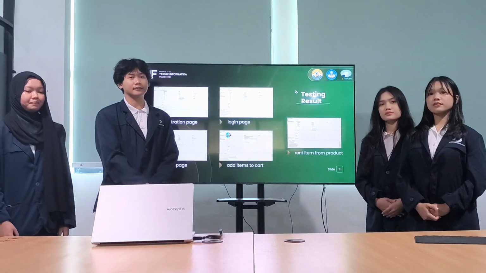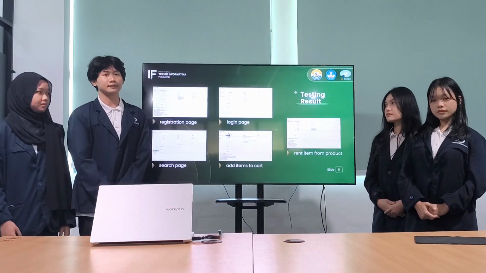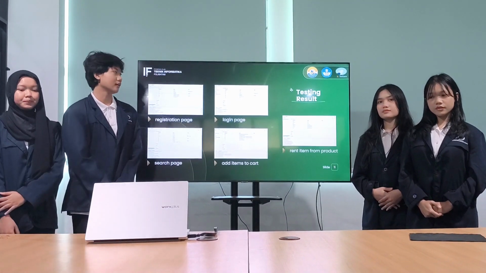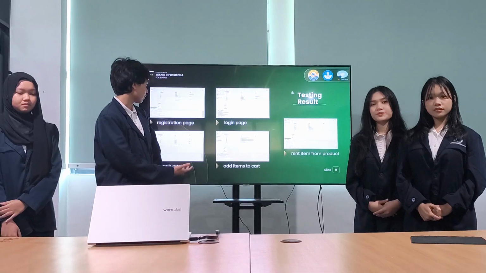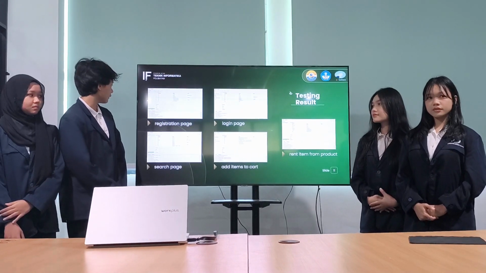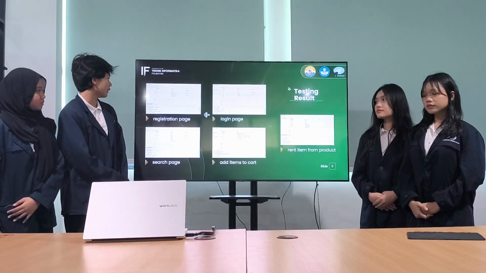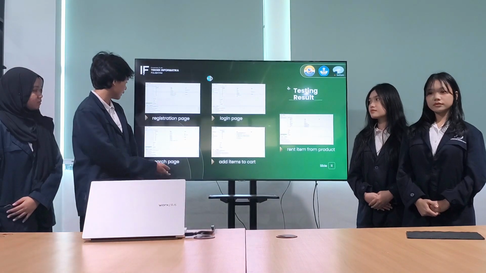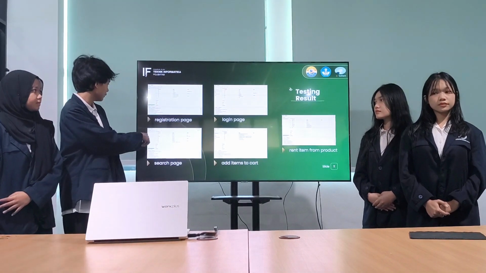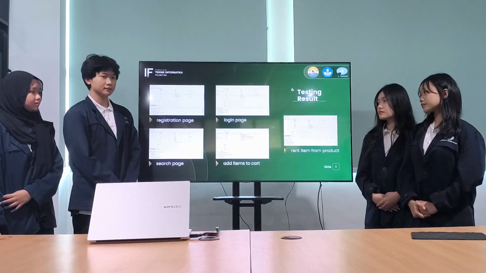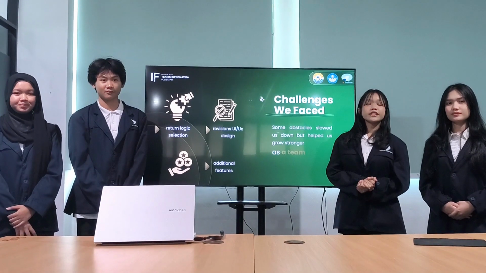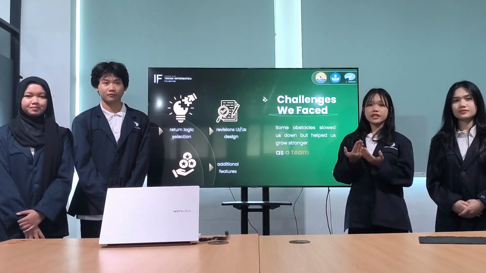Alright, in the testing results, we use Selenium IDE to test the automation of several pages. As you can see, all the pages completed successfully. The example is the registration page. The registration completed successfully.